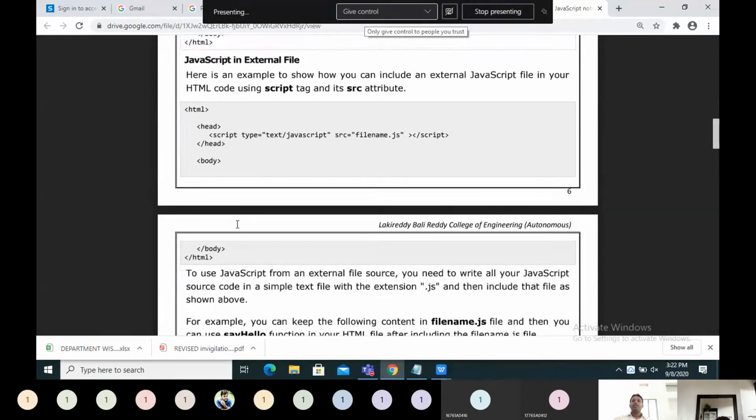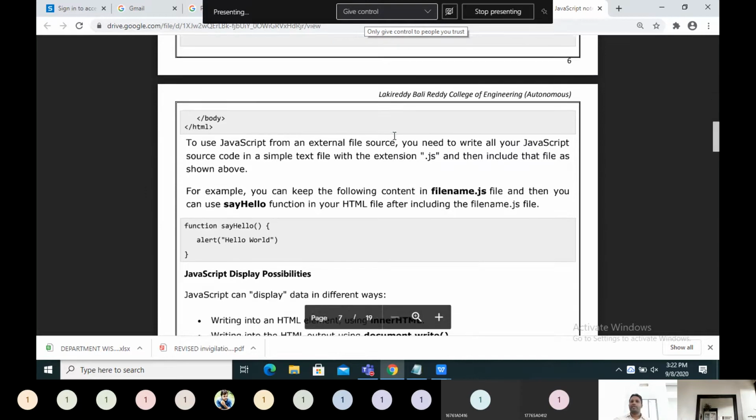And see here, you can write JavaScript code in a separate file, and that file extension should be .js. It is just like the internal JavaScript. You can write the script tag here also, type equals text/javascript, language equals JavaScript. Along with that, you are supposed to write src. In CSS you write href; here it is src, source equals the name of the JavaScript file. That's it. That will be applied here.